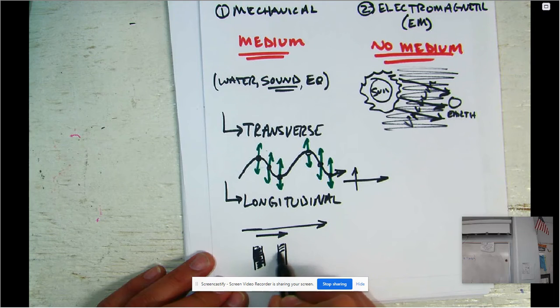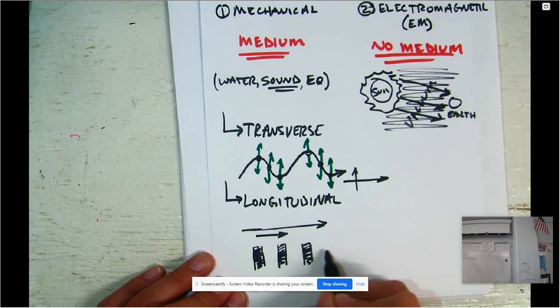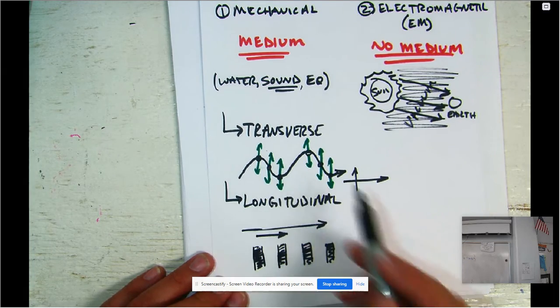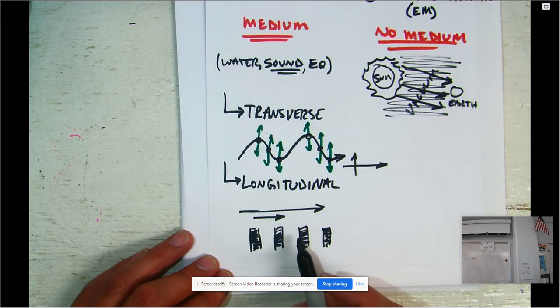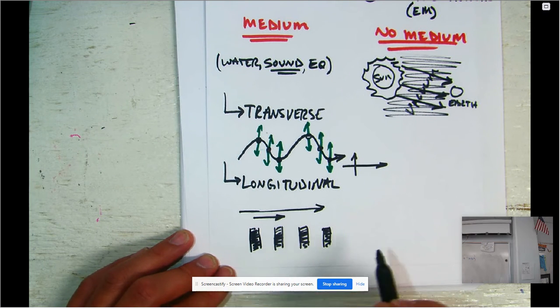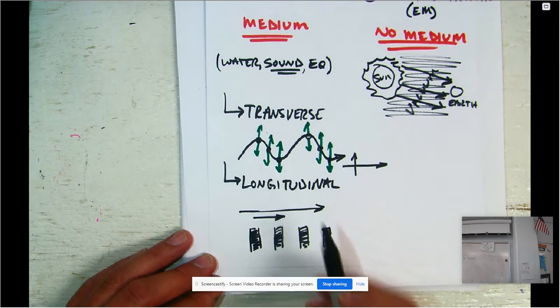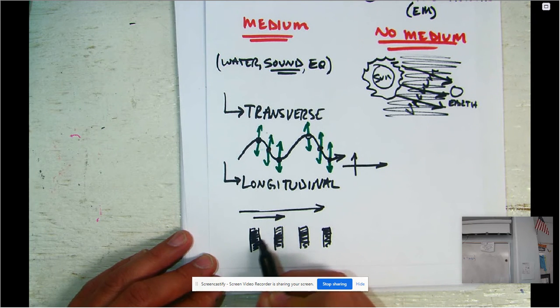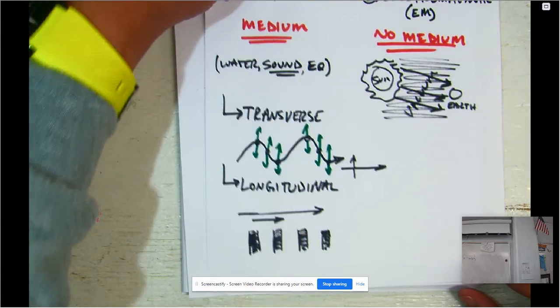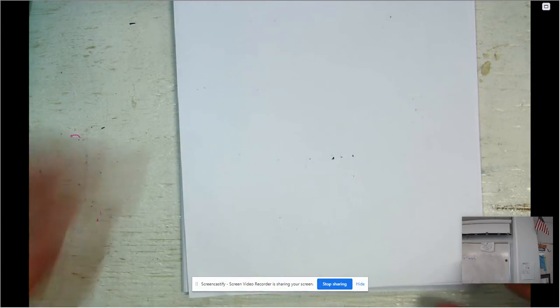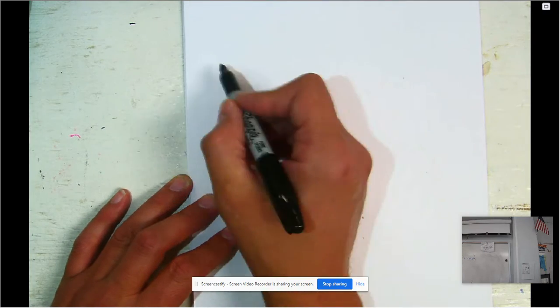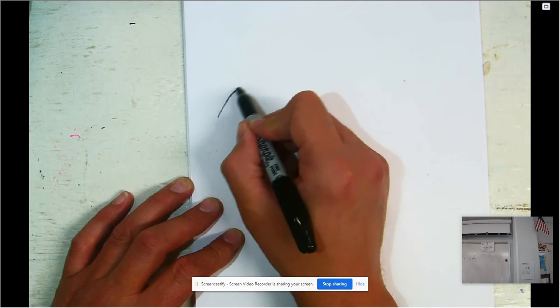The particles bunch up together, the particles spread out. This is our transverse wave. This is our longitudinal wave. If we label these in a second, you'll see that this matches up with the trough. This is going to match up with the crest, and so on. So let's go ahead and label these two things. The main one that you're going to see is a transverse wave, something that looks like this.